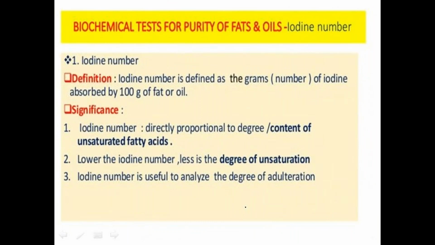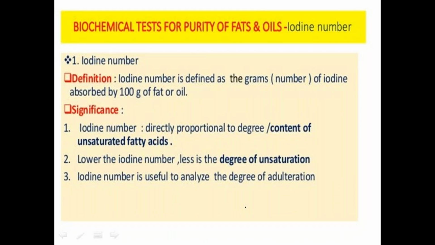In that, mainly the first one is the iodine number. And what is iodine number? The iodine number is defined as the grams of iodine absorbed by 100 grams of fat or oil. It is mainly used for the determination of relative unsaturation of fats.